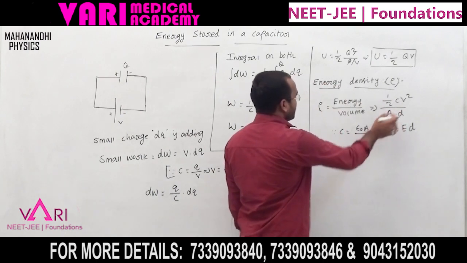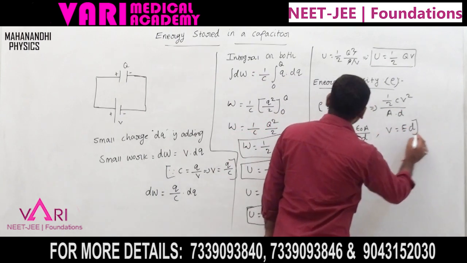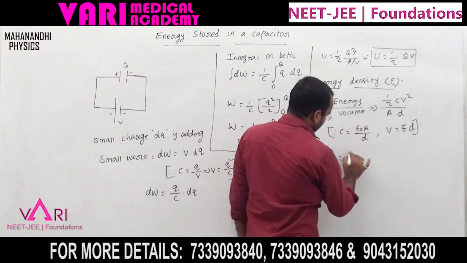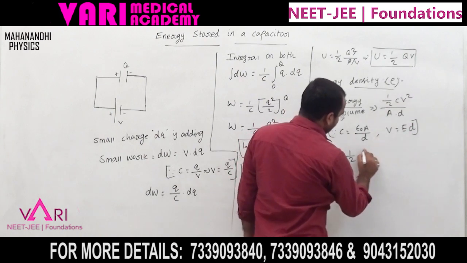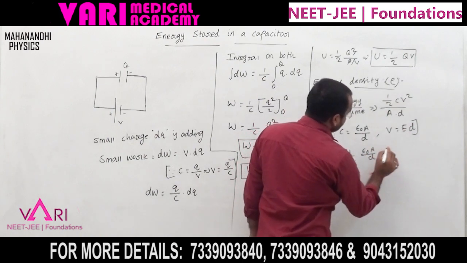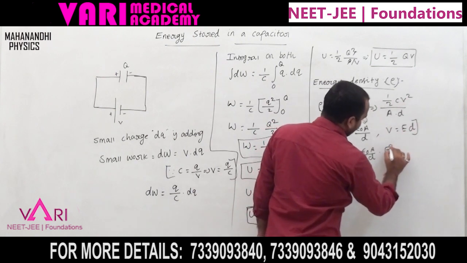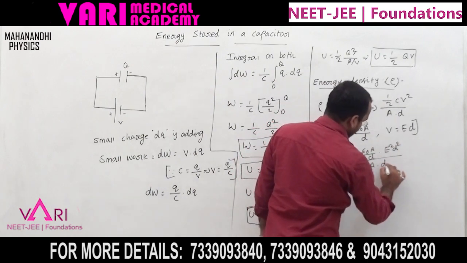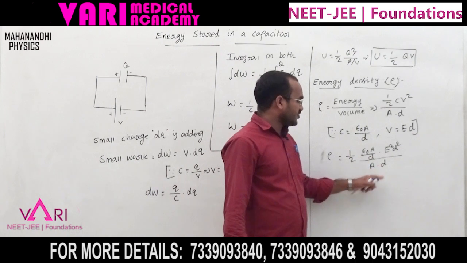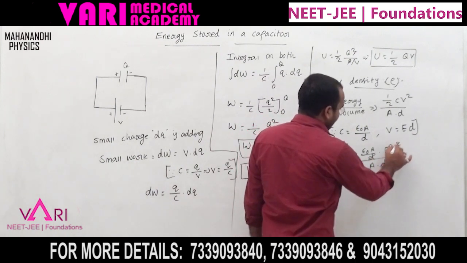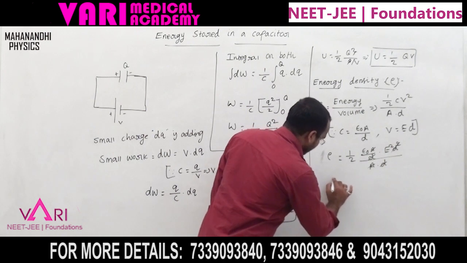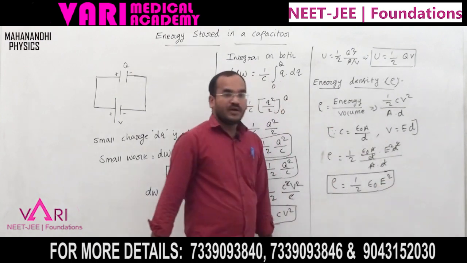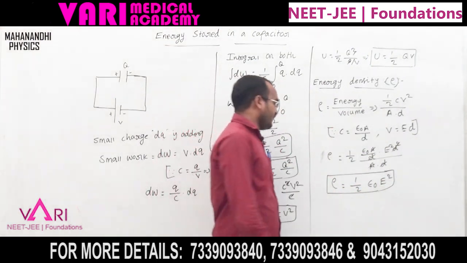Now, substituting these two relations into the energy density formula: density rho is equal to half into C, which is epsilon naught A by d, into V square, which is E square d square, divided by the denominator A into d. Here d is in the denominator, so d square cancels, A cancels, and the remaining energy density is equal to half epsilon naught E square. Here epsilon naught is the permittivity of free space.